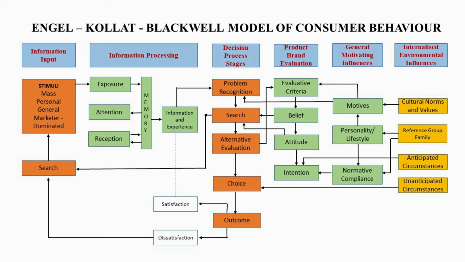As mentioned in the Nicosia model, when the consumer gets satisfaction out of the product, it acts as a feedback and the pleasant experience is added to the memory. This memory would help the consumer in creating a positive attitude towards the products while processing future purchase decisions. The reverse effect would be there in times of dissatisfaction.